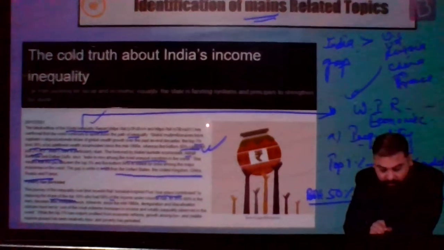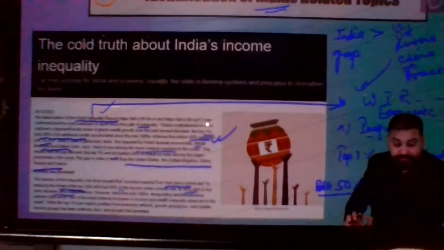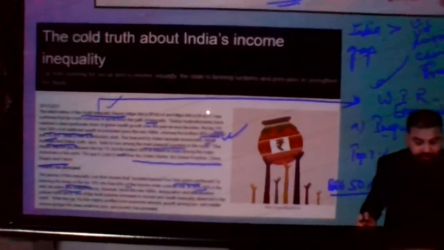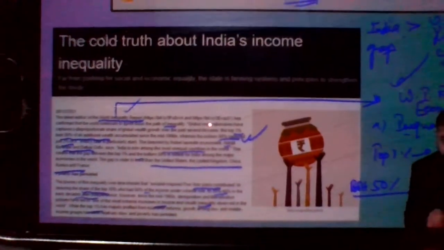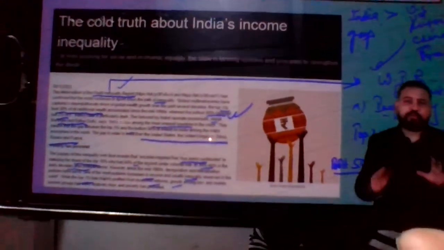If we go ahead, poverty has persisted. The journey of this inequality over time reveals that socialist-inspired 5-year plans contributed to reducing the share of the top 10%, who had 50% of the income under colonial rule, to 35 to 40% in the early decades after independence. However, since the mid-1980s, deregulation and liberalization policies have led to one of the most extreme increases in income and wealth inequality observed in the world. While the top 1% has majorly profited from economic reforms, growth among low and middle income groups has been relatively slow and poverty has persisted. What beautiful points I am getting to write on any topic or any answer on poverty.